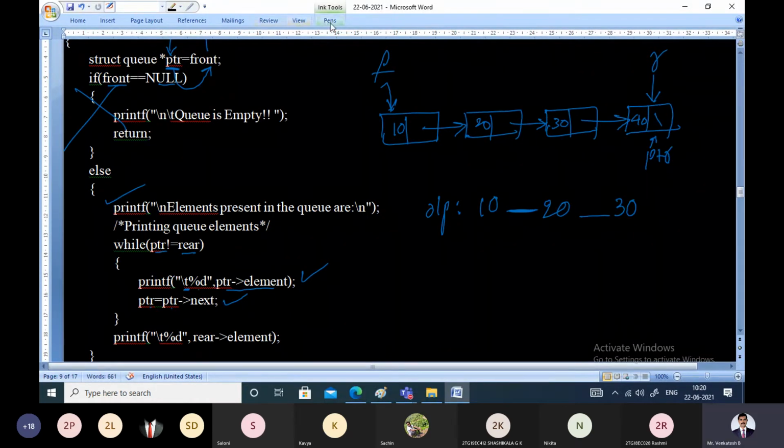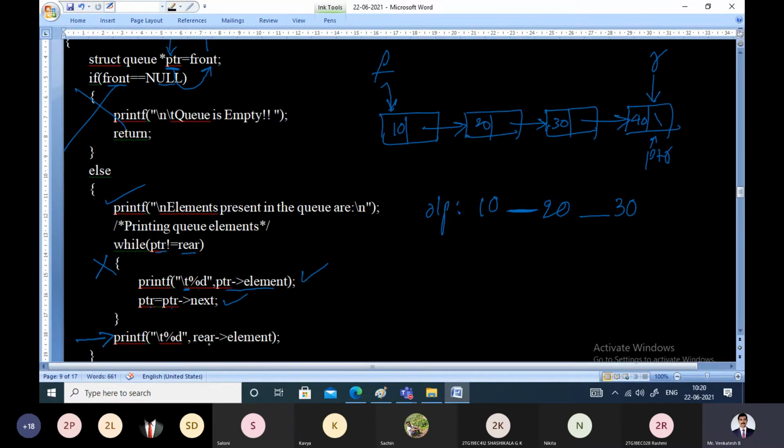Now check the condition within the while loop. PTR is not equal to rear? Yes, it is false. Why? Because PTR is equal to rear. Once it is false, we will come out of the while loop. See, in this iteration we are not displaying the last element. The last element will get displayed only in this statement.